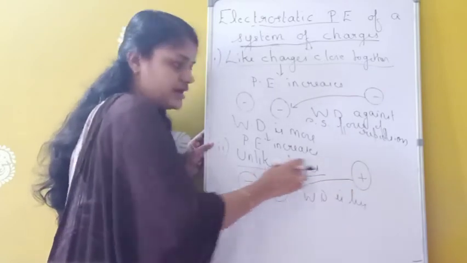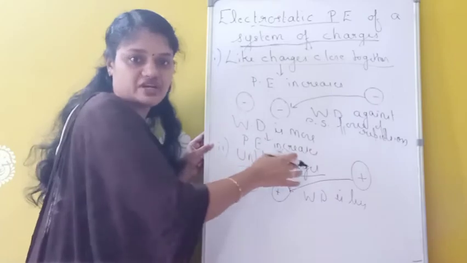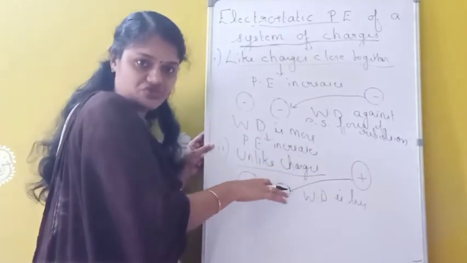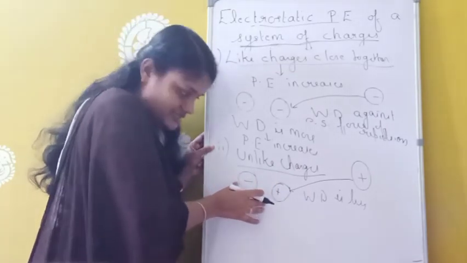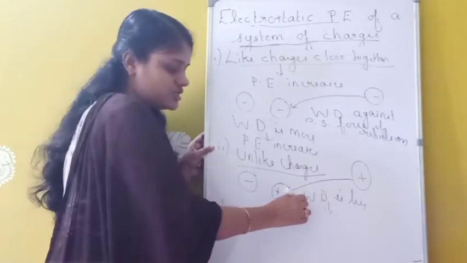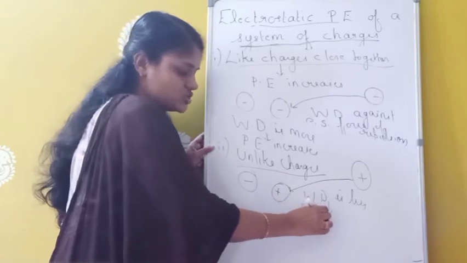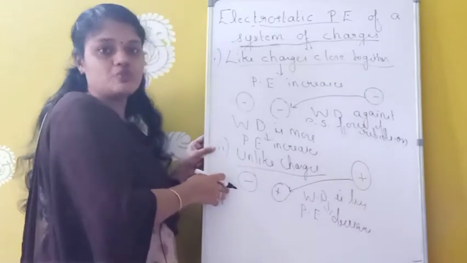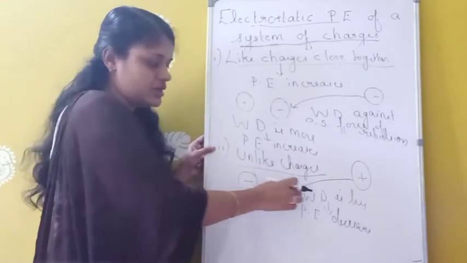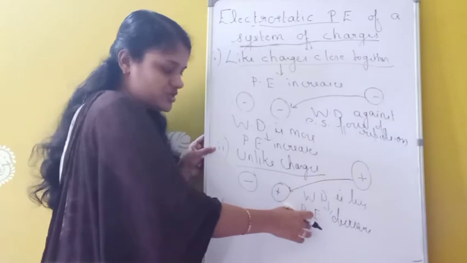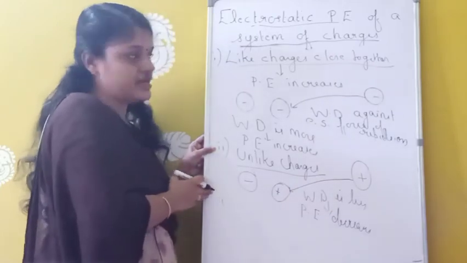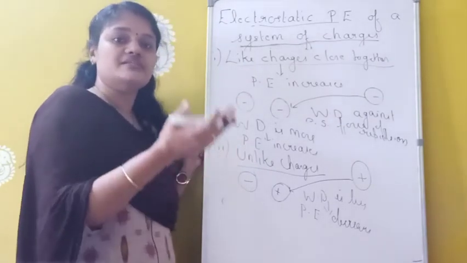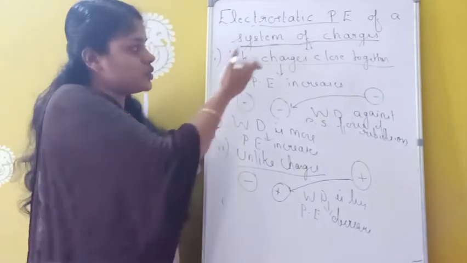Since these two are unlike charges, there may already be a force of attraction, so work done should be less here. We do work against the electrostatic force, but this work done should be less. And whenever work done is less, what about potential energy? Potential energy also will be decreasing. So if we want to bring two unlike charges together, work done should be less, and potential energy may be decreasing. Okay, and the potential energy of a system of charges can be positive as well as negative.